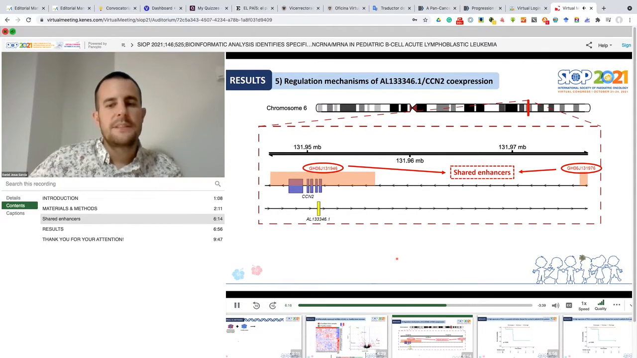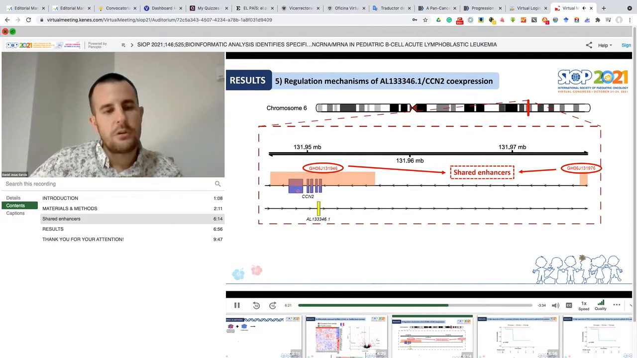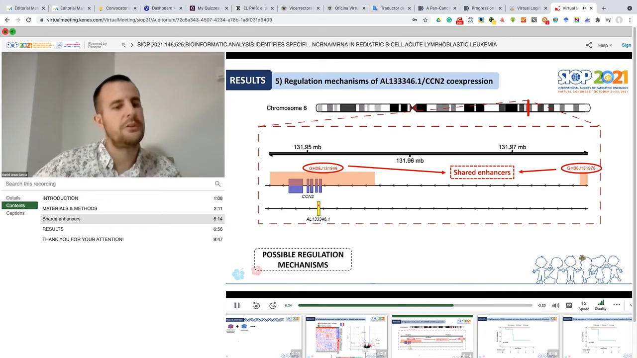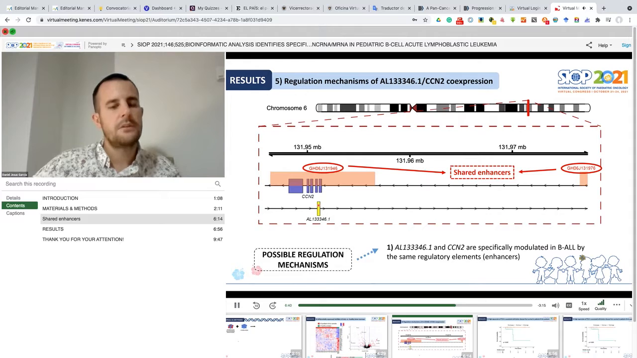Next, to explain this correlation, we decided to study the genomic location of both genes, the long non-coding RNA that is here and the protein coding gene that is here. And according to the GeneHancer database, these two genes share two significant enhancers that could regulate their expression. So here we thought of two possible regulations that can happen in this system. One of them is that the long non-coding RNA and the protein coding gene are specifically modulated by the same regulatory element, that are these enhancers you can see here, and the other is that the long non-coding RNA can regulate the FIFN2 expression.